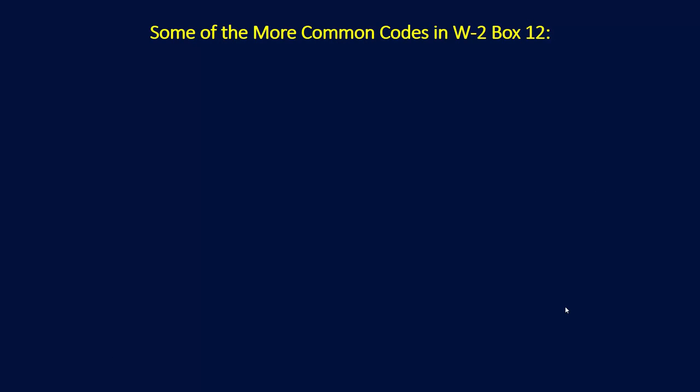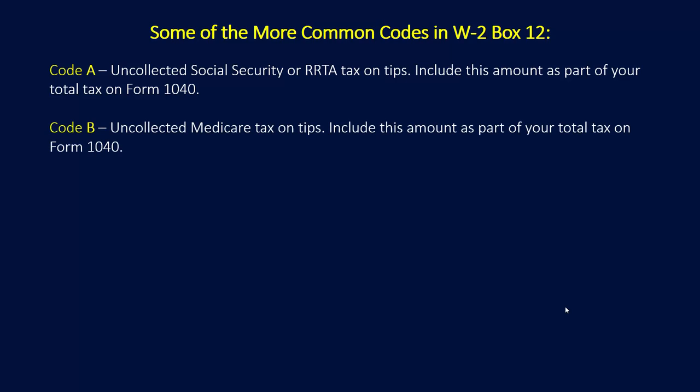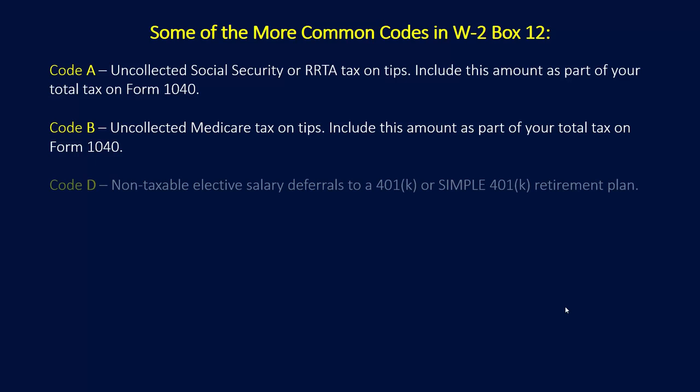Well, some of the more common codes in W-2 box 12 are code A, which represents uncollected Social Security or railroad retirement tax on tips, you would include this amount as part of your total tax on Form 1040. Code B is considered to be uncollected Medicare tax on tips. You would include this amount as part of your total tax on the 1040 as well. Code D, which we just saw, is a non-taxable elective salary deferral to a 401k or retirement plan or a simple 401k.